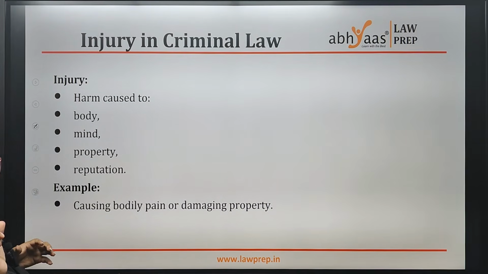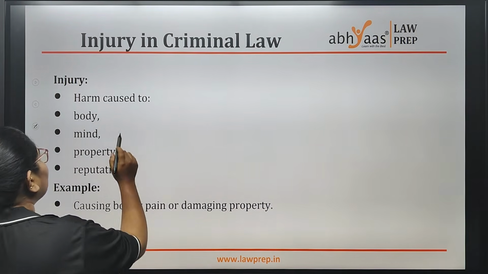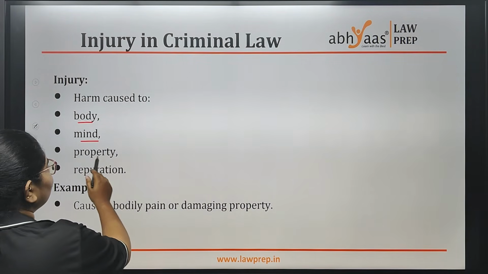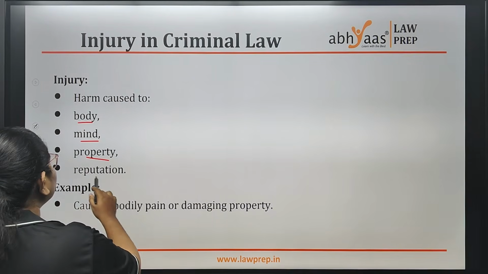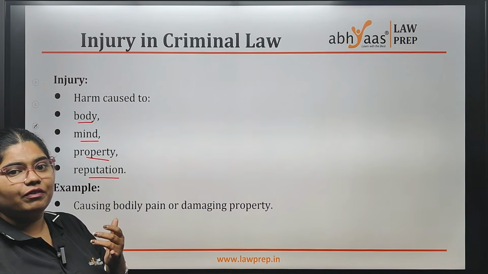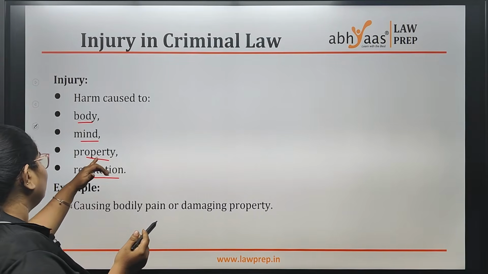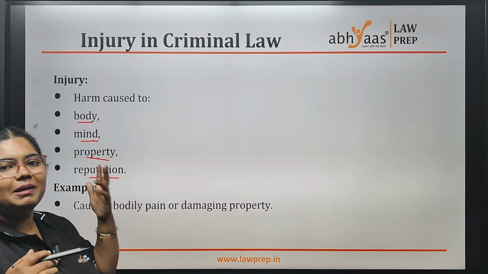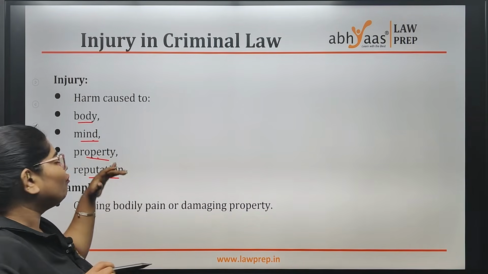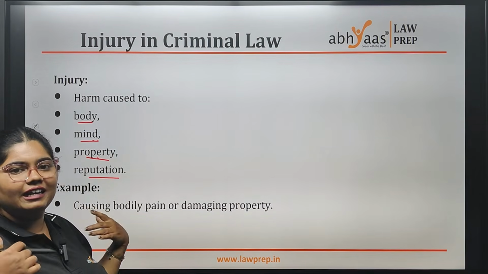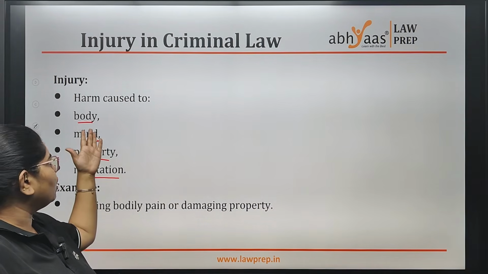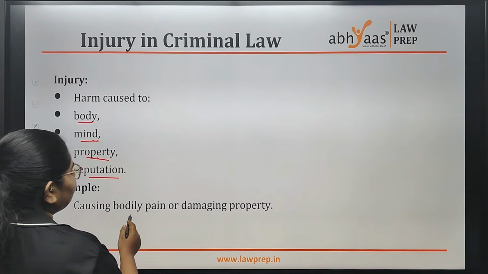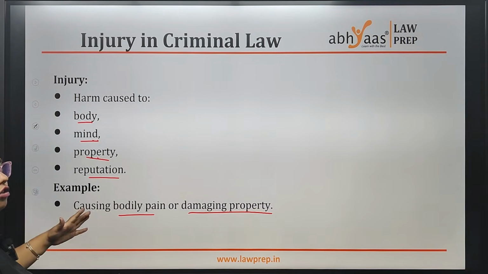What is injury? When we are talking about injury or harm, what do we mean? First, harm can be caused to the body, to the mind, to the person's property, or to the reputation. Reputation means defamation, you know, speaking ill of someone. Property, for example trespass on my property, criminal trespass. Mind, disturbing mental peace, mental agony and all fall under mind. And body, hitting someone, sexually assaulting someone, all fall under injury to the body. Example, causing bodily pain or damaging someone's property is also a crime.